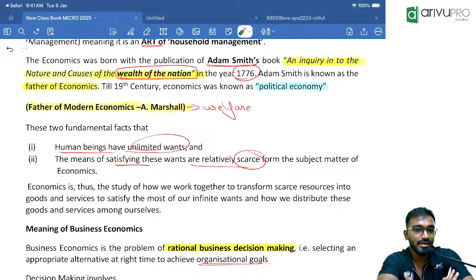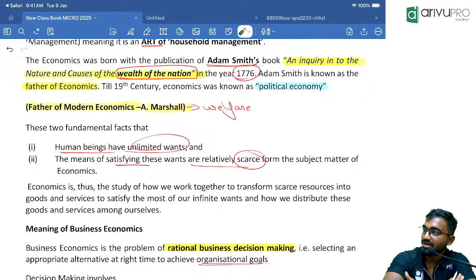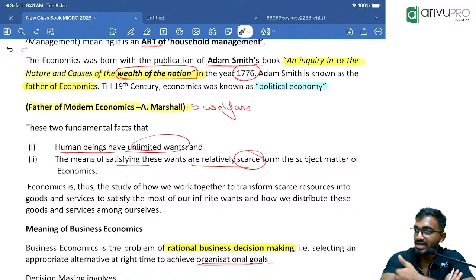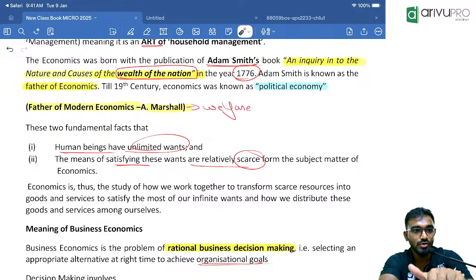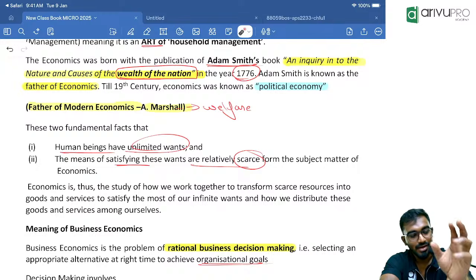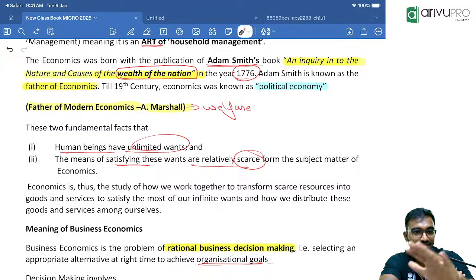Okay, what did you write? An Inquiry into the Nature and Causes of the Wealth of Nations. Can you repeat it again? Now the same video is going on YouTube live simultaneously. Maybe the students watching it might be trying to download the app and find that study resources. Whatever I just instructed is applicable to the students who have opted for the course, the regular batch students. So only they can download it. After the admission, you will get your admission number and ID, then you log in. Under the economics column, under My Classes, you can download it.